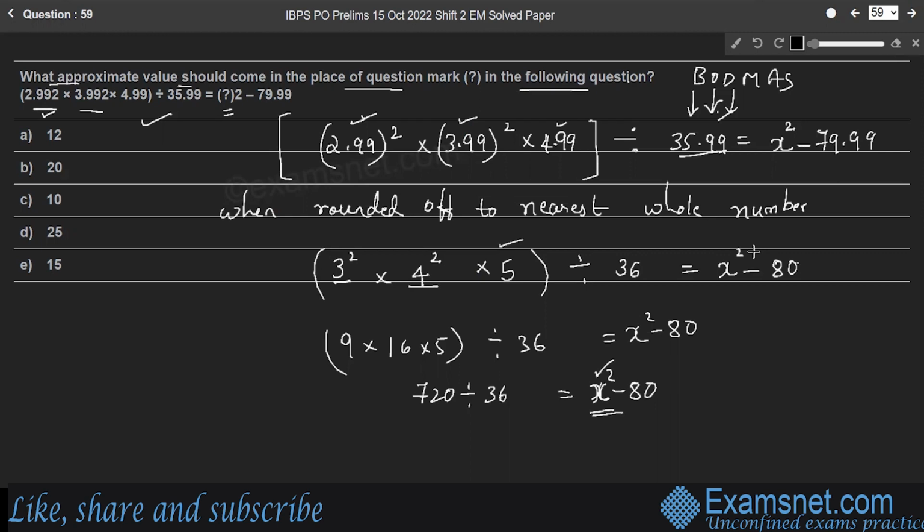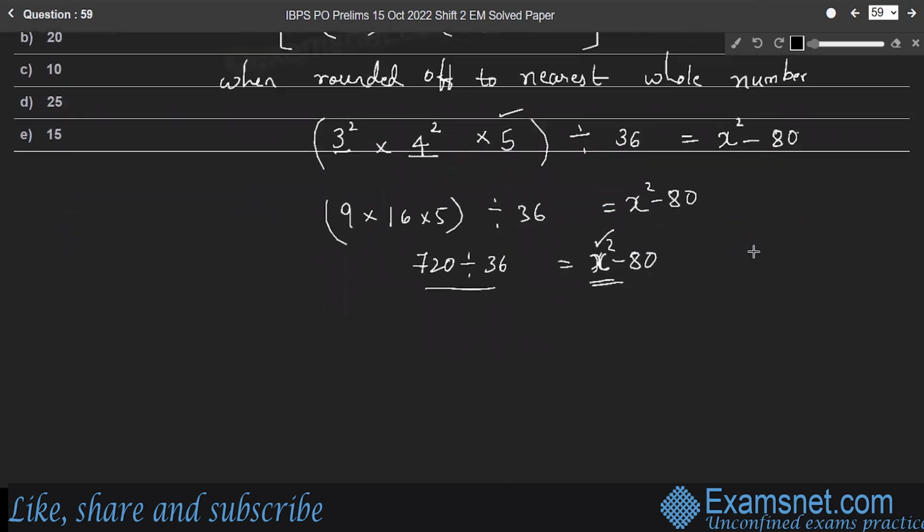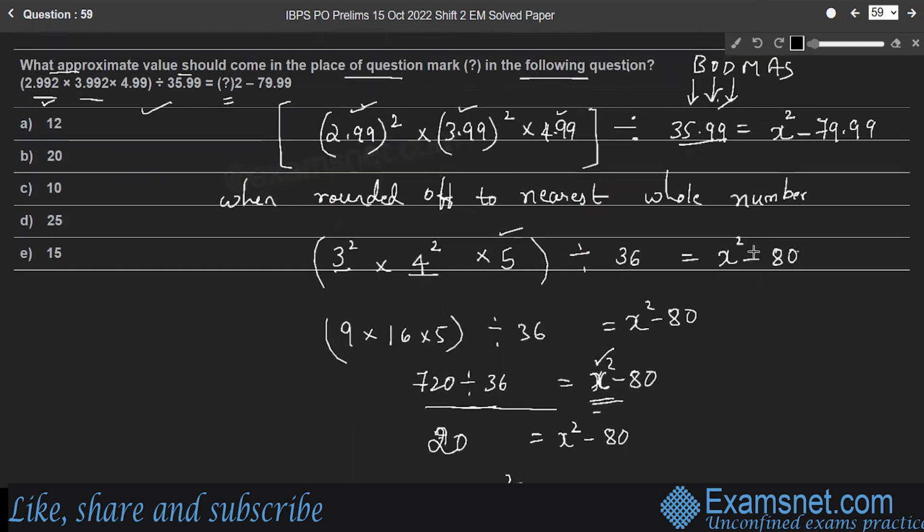So next comes division. The 720 divided by 36. 36 into 20 is 720. So 720 by 36 is 20 is equal to x square minus 80. Therefore, x square is 100. So the value of x is root of 100, which is 10. Therefore, option C is the right answer.